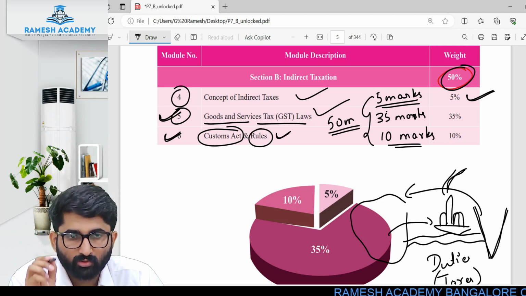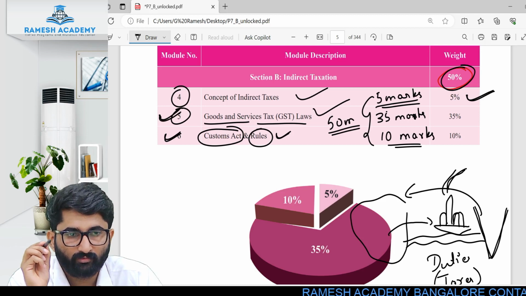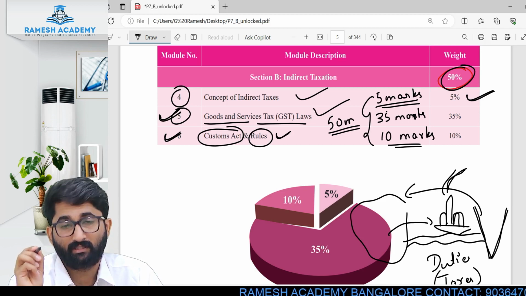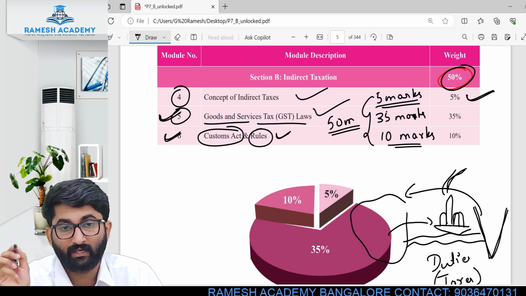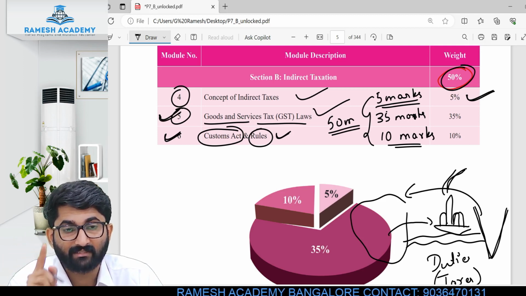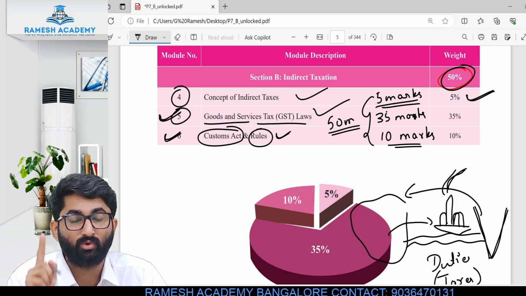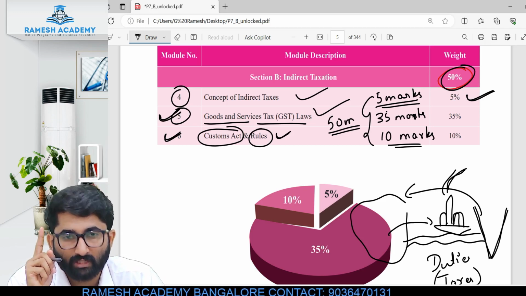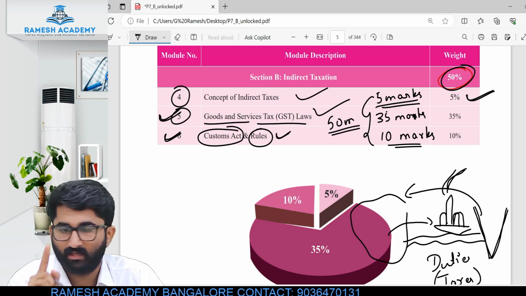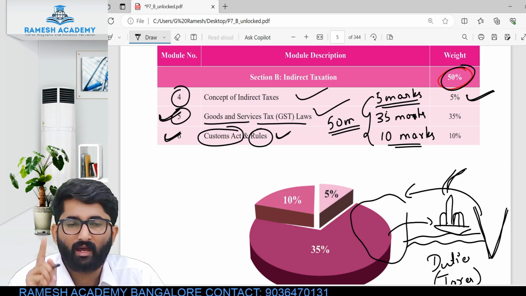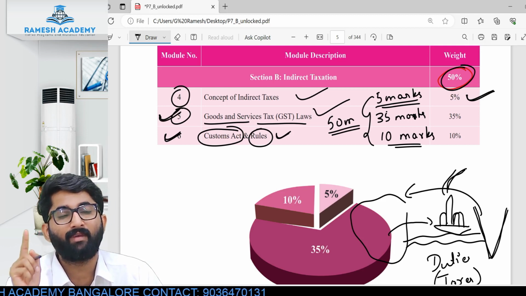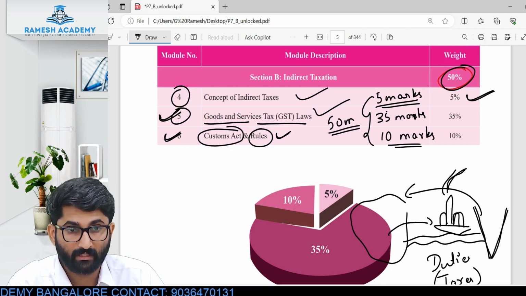People, those who find direct tax difficult, indirect tax is an opportunity to score marks. To score well, you have to go through the indirect taxes. A very easy subject. I assure you, you will definitely understand this, and make sure that you follow me.